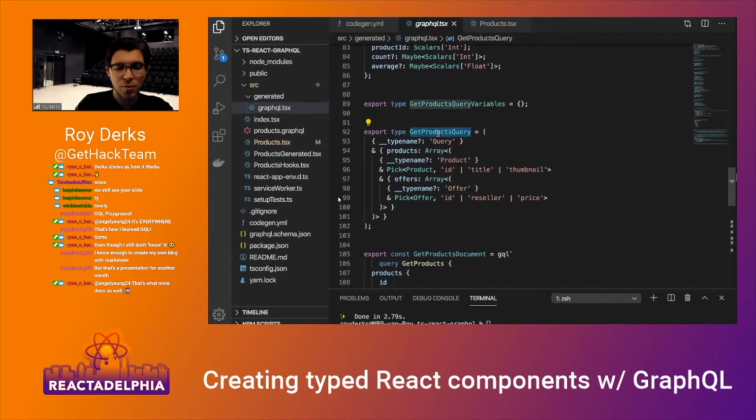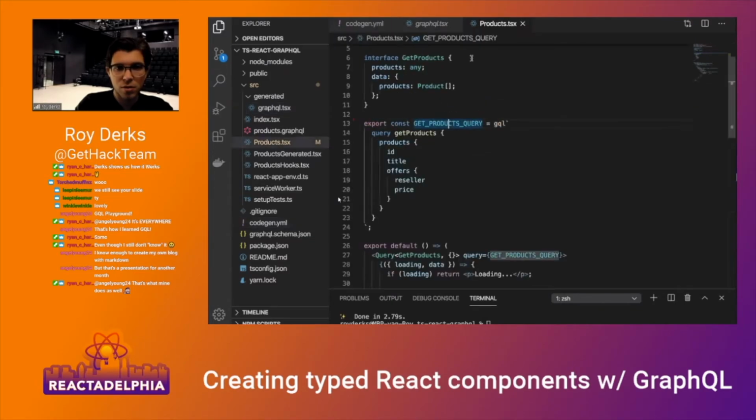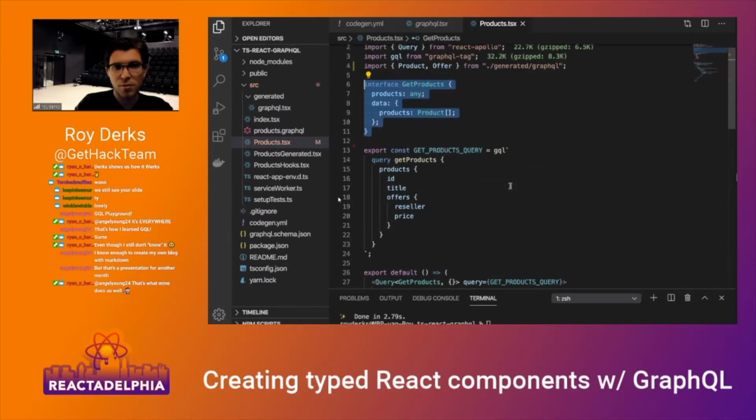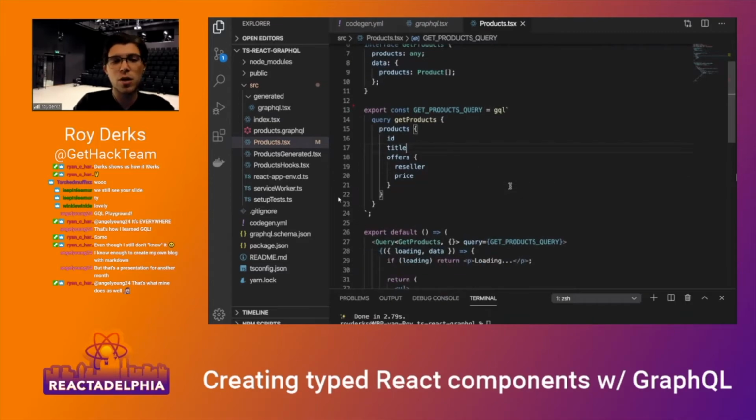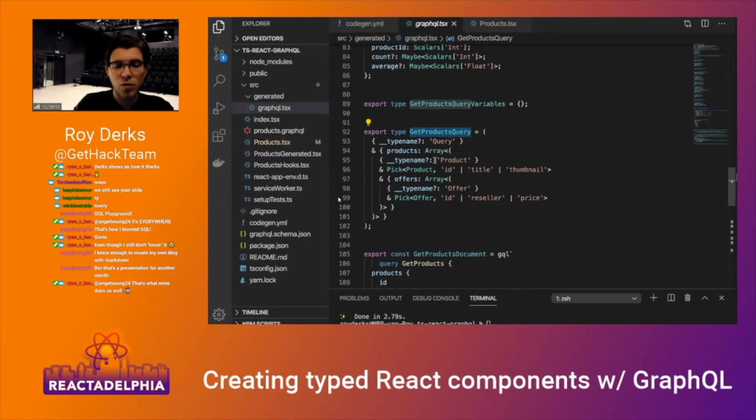It's called get products query. We can probably just get that one here, get rid of this. Just get products query, import it. No, it's not completely it, but never mind. We already got to delete two types, right? And somewhere in here will be the actual type I'm looking for.